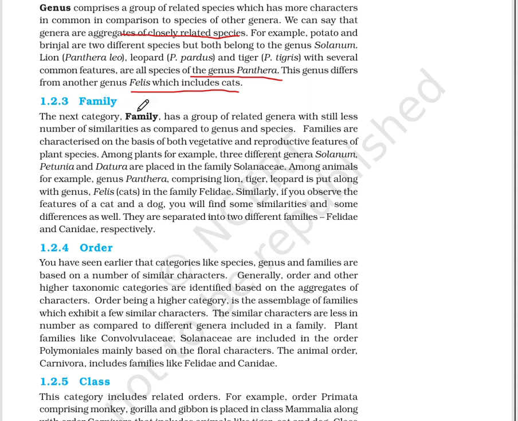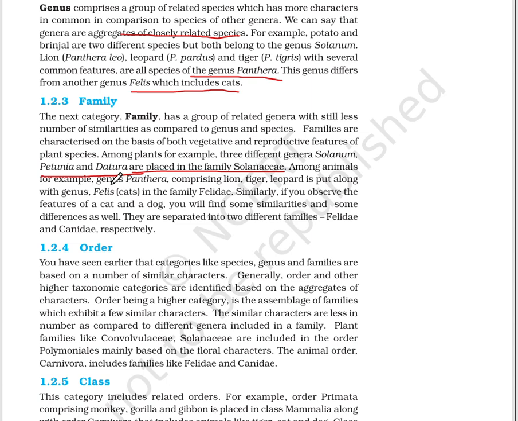Family. The next category, family, has a group of related genera with still fewer similarities as compared to genus and species. Families are characterized on the basis of both vegetative and reproductive features of plant species. Among plants, for example, three different genera, Solanum, Petunia, and Dhatura, are placed in the family Solanaceae.